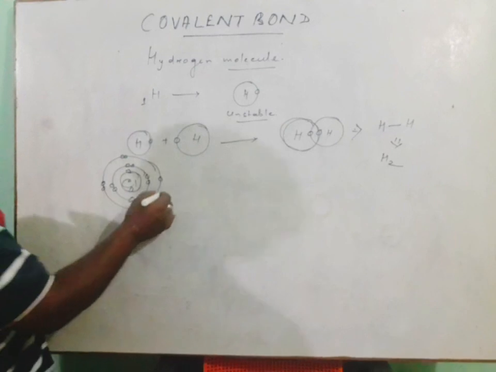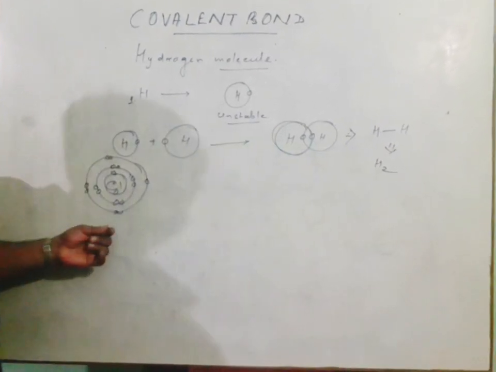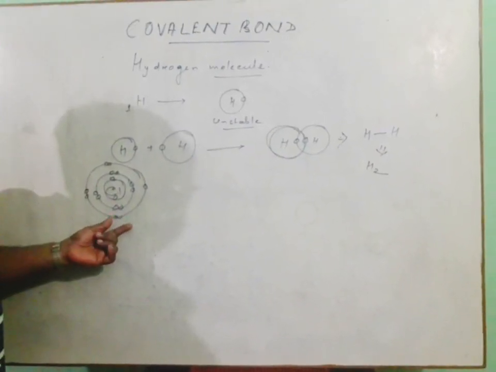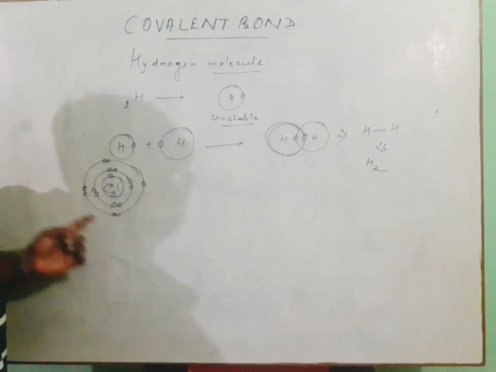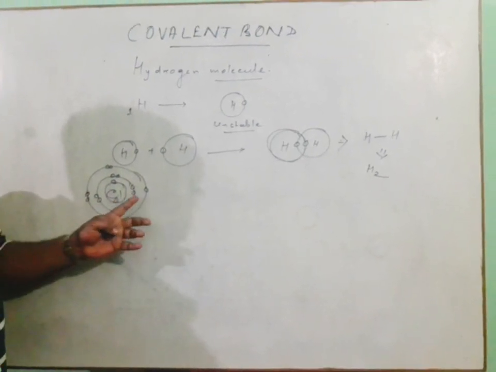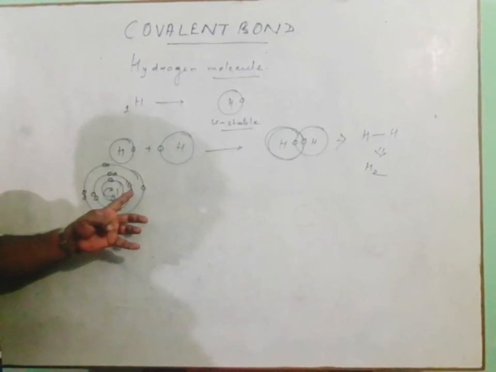So therefore, this is an unstable chlorine atom. Now the nearby stable one must be having 8 electrons in its outermost orbit, so that means it requires 1 more electron.